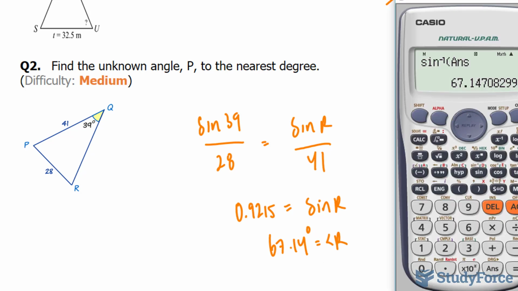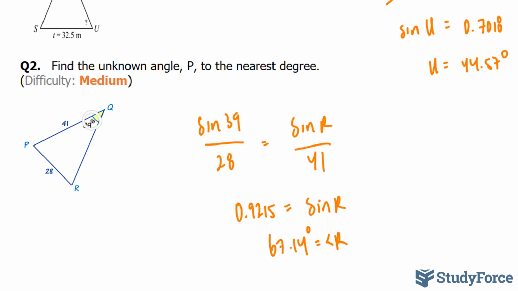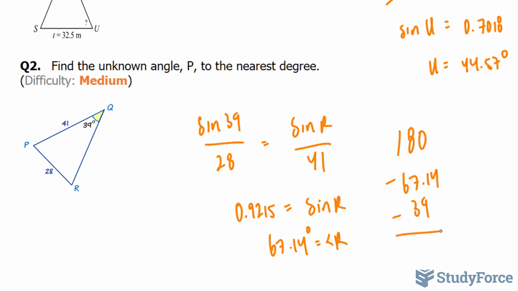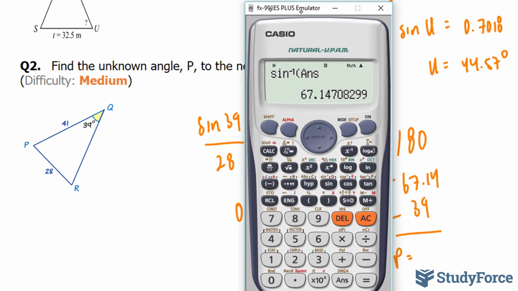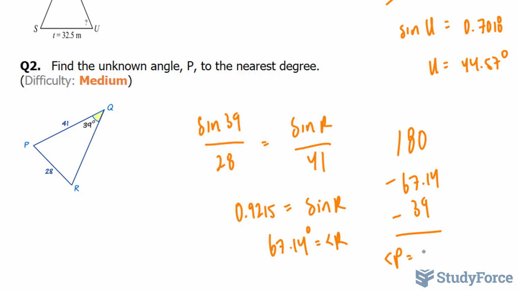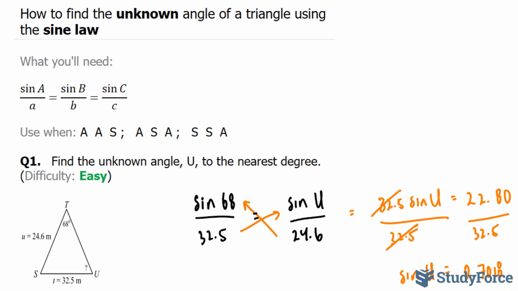representing angle R. Now, we have this angle, and we're looking for the unknown angle P, so all I do is take 180, subtract 67.14, subtract 39, and we should get an accurate representation for angle P. 180 minus the answer that we just got, minus 39, is equal to 73.85 degrees. And that's the answer for question 2. And there you have it. That is how to use the sine law to find unknown angles of a triangle.